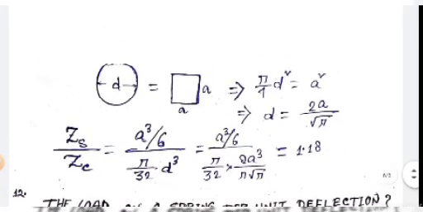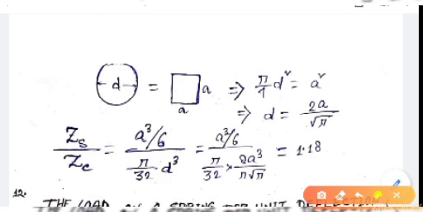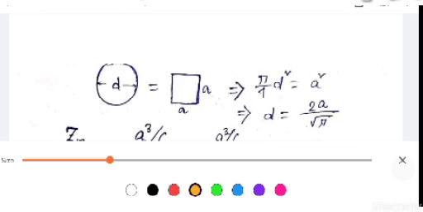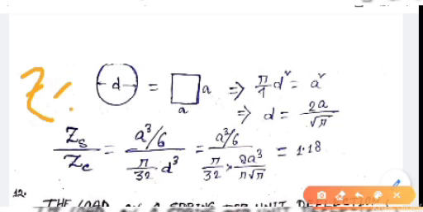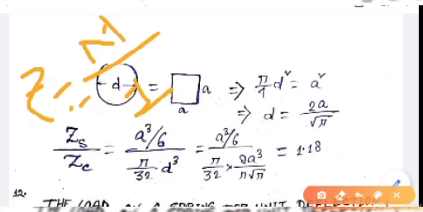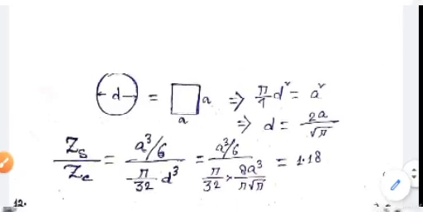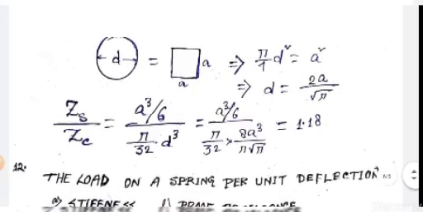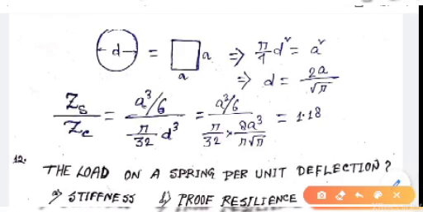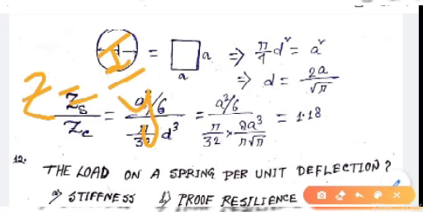That's why we calculate the section modulus of the two sections. Section modulus Z equals I by y.